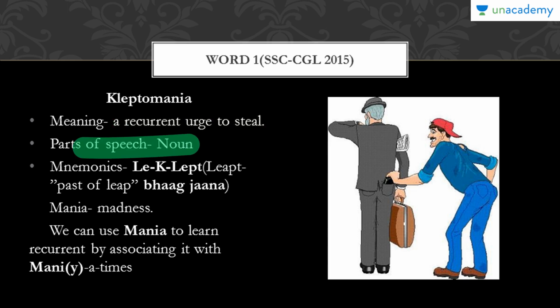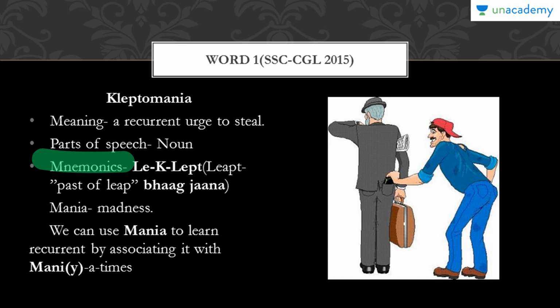Part of speech of this word is noun. Obviously, this word is noun, and this is the part where we have to focus: mnemonics. So, what is the mnemonic technique through which we can learn this word?